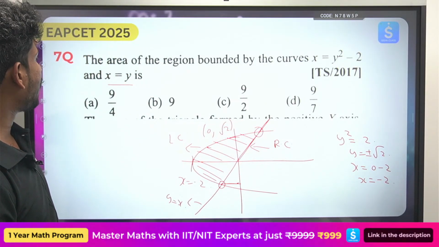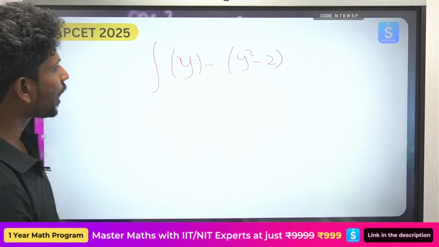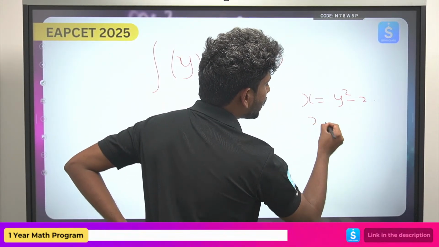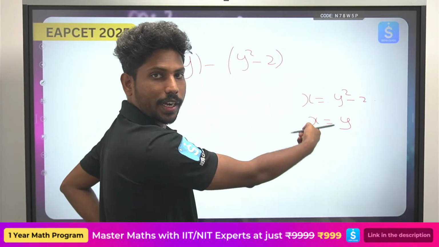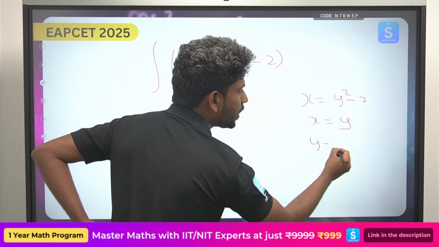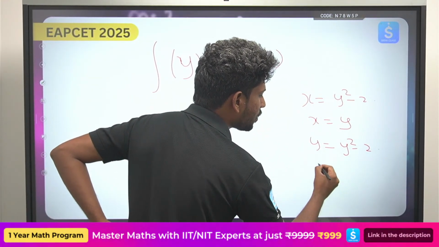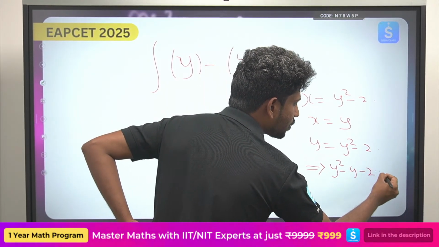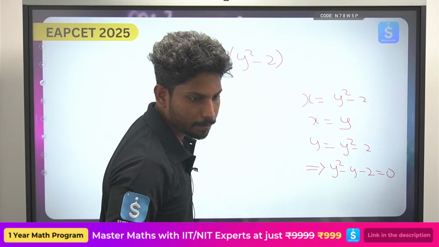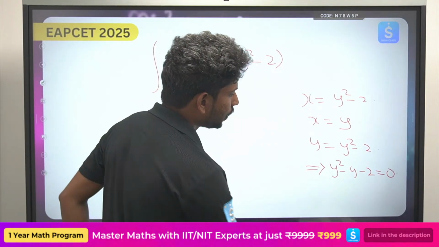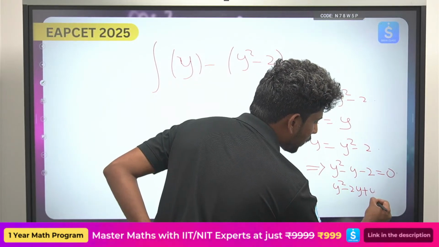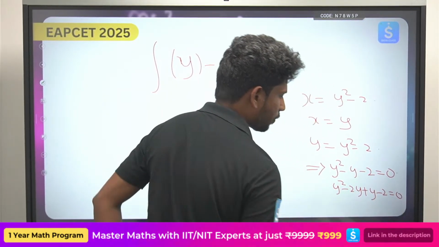Let's try to see in terms of y. So we have these two curves, x equals y square minus 2 and x equals y. So substitute to find the point of intersection. So this will be y equals y square minus 2. From here you can write y square minus y minus 2 equals 0. Yeah, so now here I can write y square minus 2y plus y minus 2 equals 0.